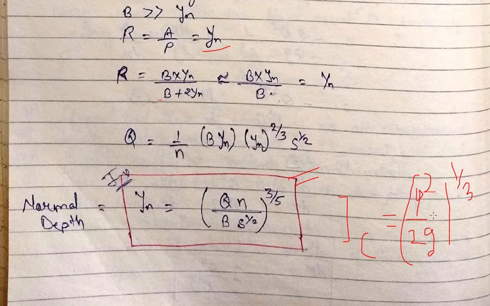So here we can say the critical depth is independent of bed slope and depends only on the cross section of the channel.